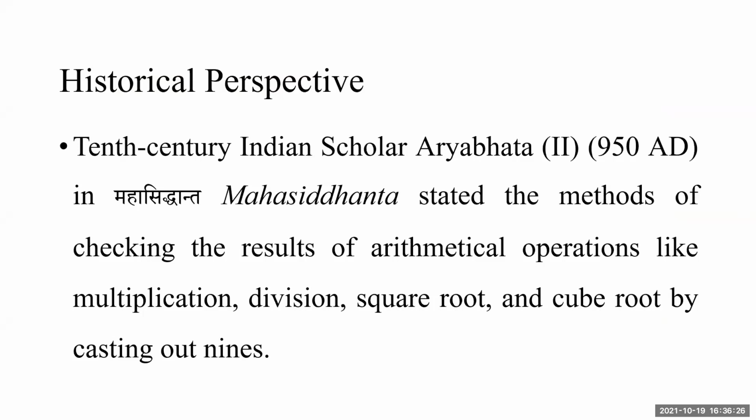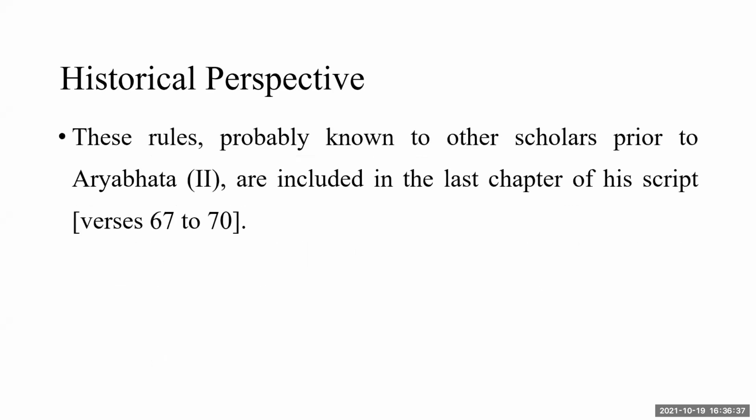The first mathematician in Indian history to give the rules for checking by casting out nines is Aryabhatta II. No doubt many before him probably knew the method, but it was not actually included in a text.